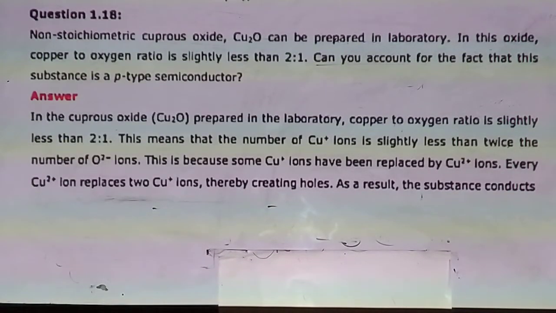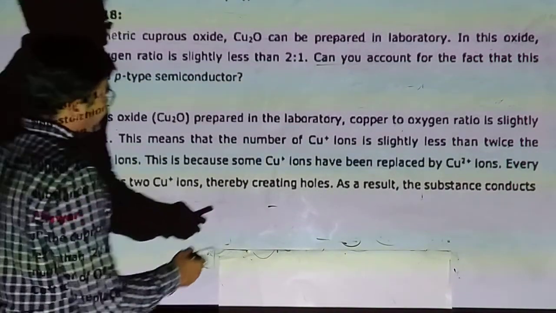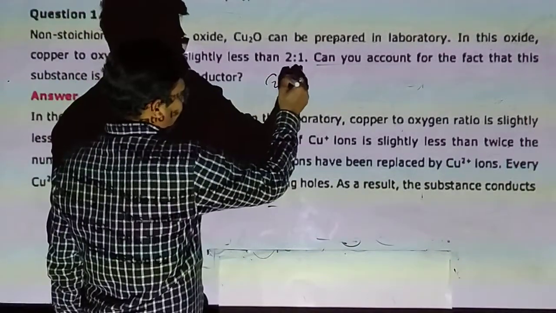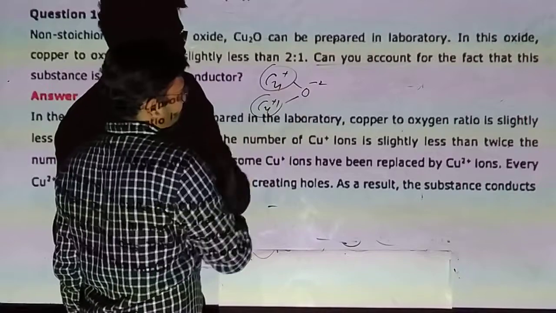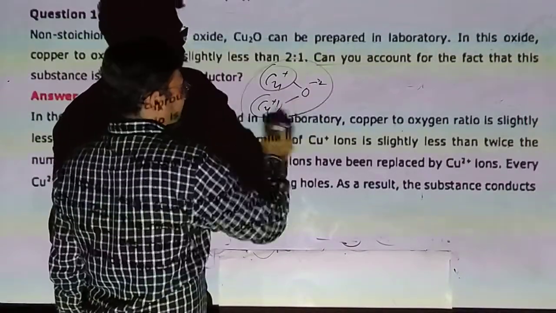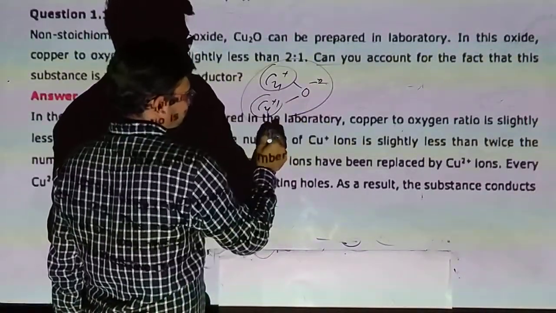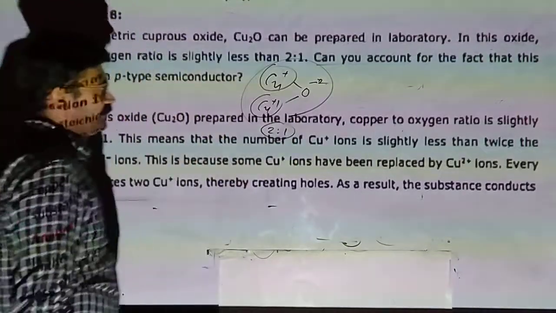Can you account for the fact that this substance is a p-type semiconductor? Yes, sir. In the cuprous oxide, there is 1 oxygen and 2 copper. So in a pure crystal of Cu2O, the ratio should be 2:1.